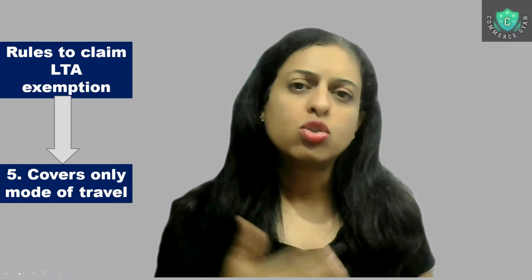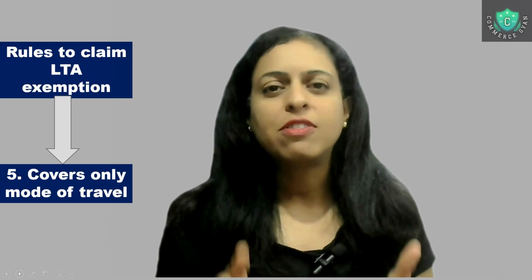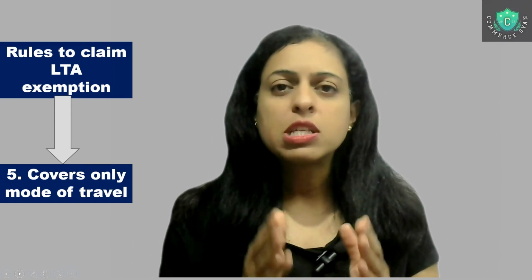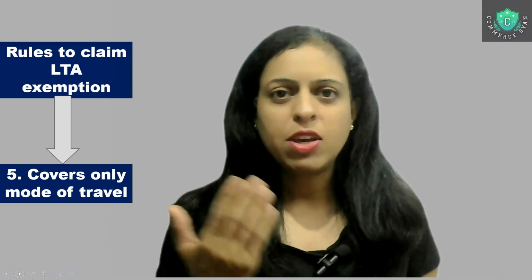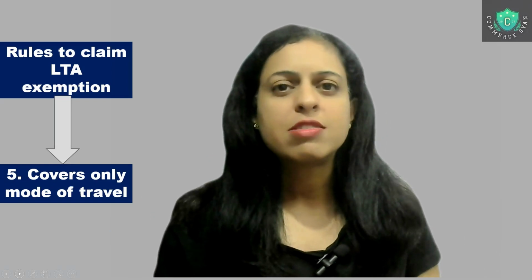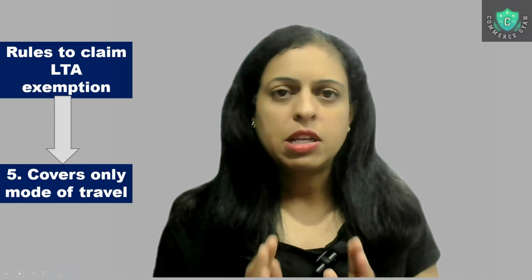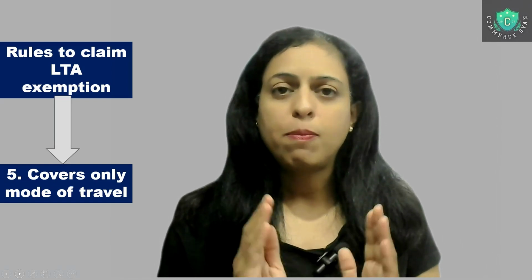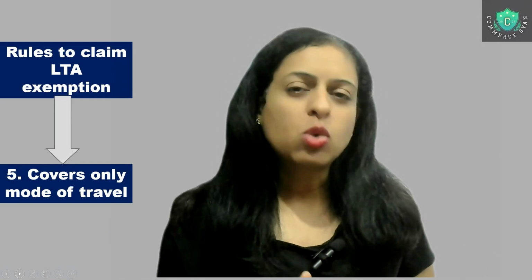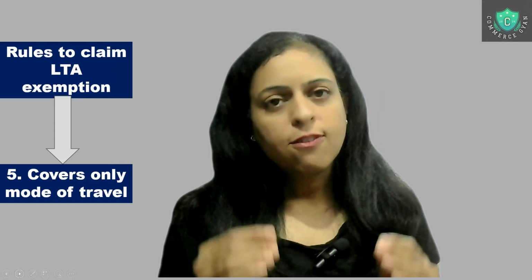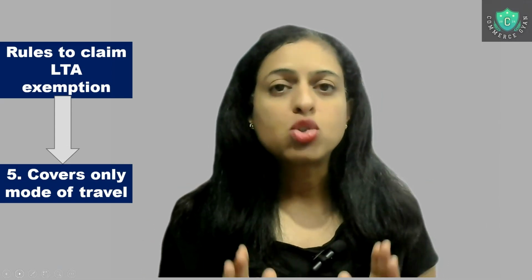Say they're in a lavish resort, you have the food bills, food expenses there. All this is not covered. What is covered? Only your travel expenditures. So leave travel allowance is specifically aimed at the mode of transportation. You can have it by air, by railway, or road. Road also, in the listed type of vehicles only you can travel. So these bills related to the travel, the transportation of the passengers only, need to be furnished to your company, and then they will allow you to claim that in the exemption, by which you can save on the income tax. So these are the five main rules for the purpose of leave travel allowance.